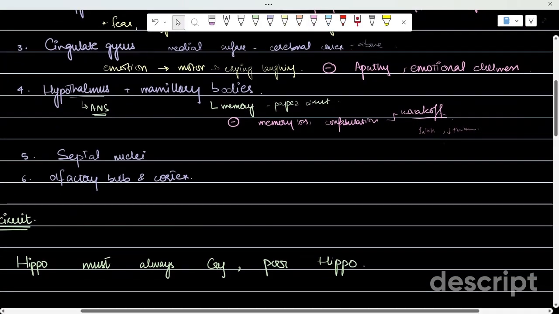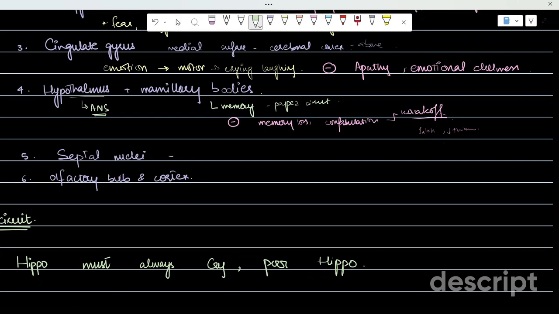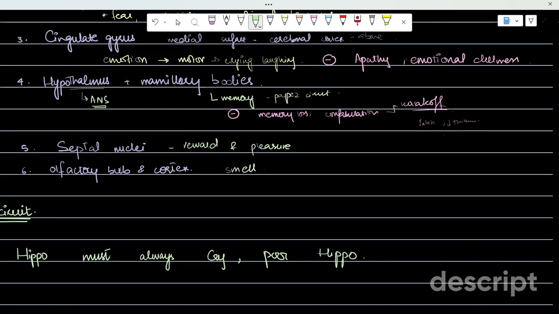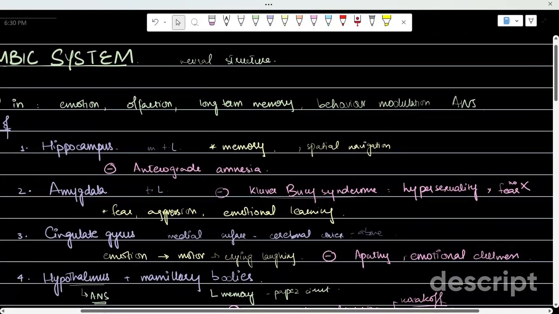Septal nuclei and olfactory bulb and cortex. The septal nuclei is basically responsible for reward and pleasure and is associated with the dopamine hormone over here. We will talk about it in dopaminergic pathways. And the olfactory bulb and cortex is associated with smell. So smell and memory, when they're linked, they are linked through the limbic system.